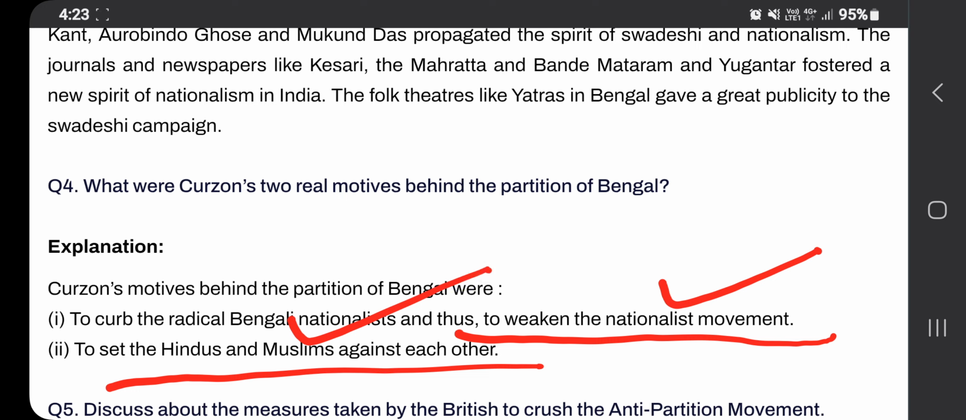It may be a 2-mark question or 3-mark question. Maybe just listen. So 2 reasons why Lord Curzon did this. What were the motives behind the partition of Bengal? That may be one of the questions that will be coming in the upcoming examination by tomorrow. So plan it well and write it. So 2 reasons: to weaken the nationalist movement and to set Hindus and Muslims against each other.